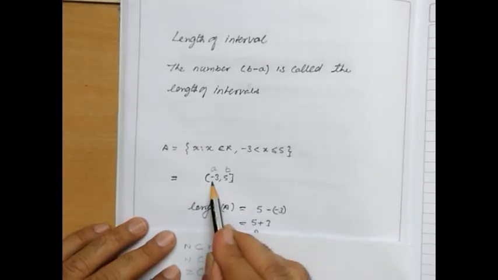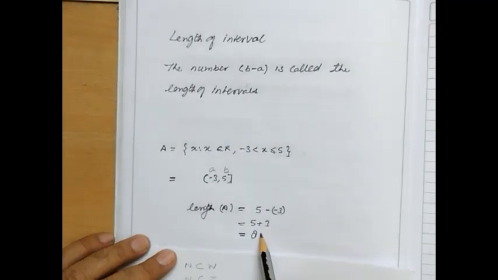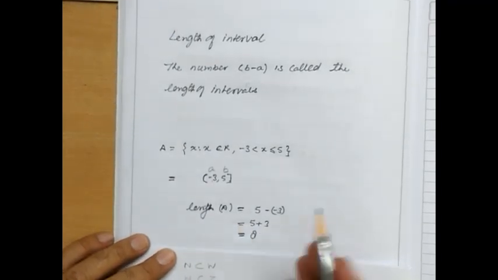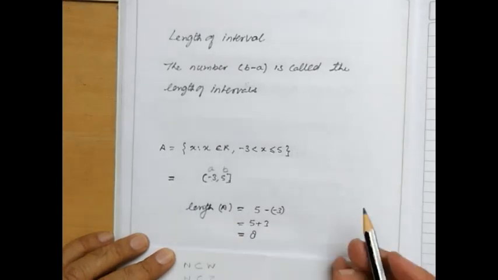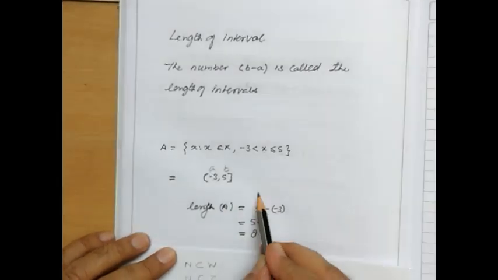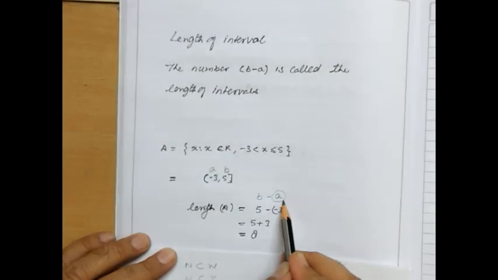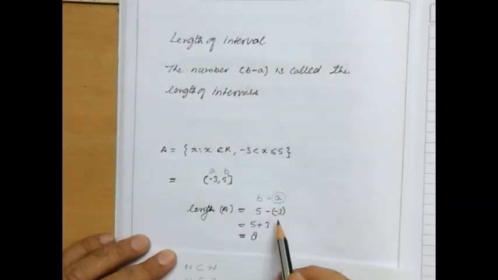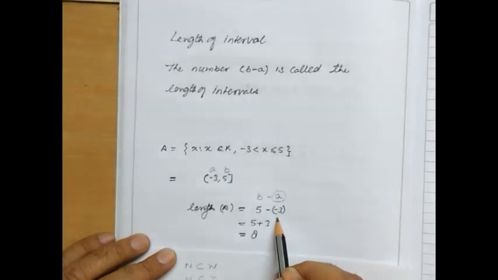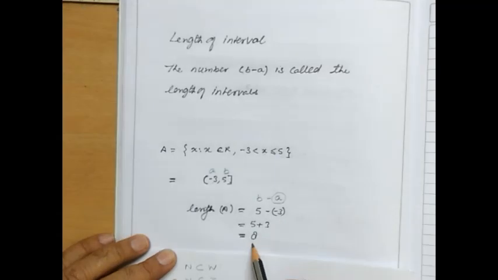The minus 3 has a sign, and it is the smaller one. So this will be taken whether it is an open interval or a closed interval, whether the two boundaries are included or excluded. We find it this way, taking b minus a, whatever the value of a, positive or negative, it will be kept like this. Clear? Since it was negative, we get 8.